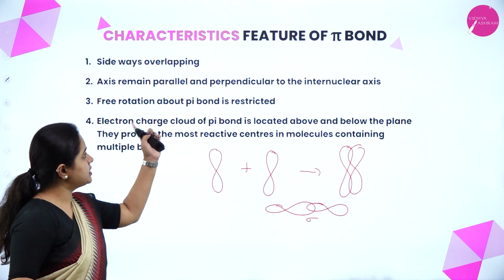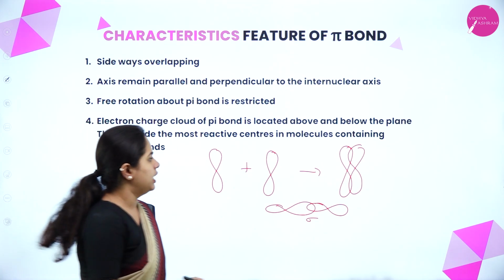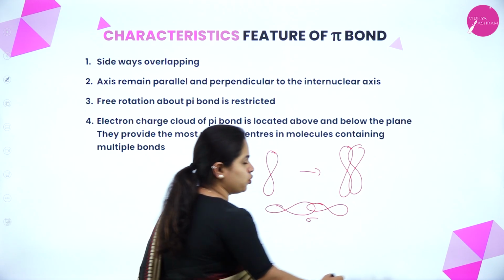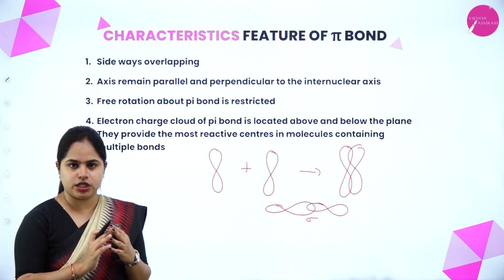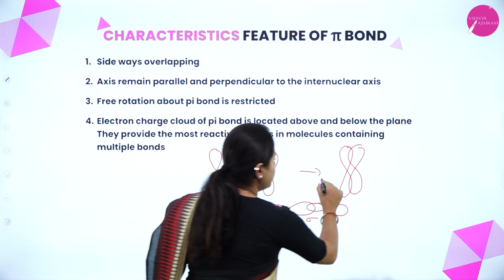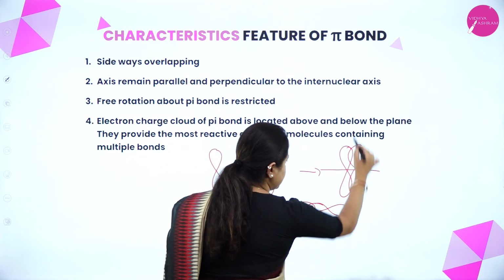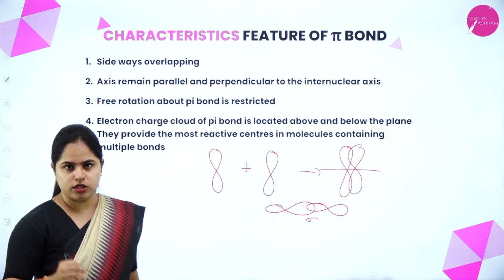Now the axes remain parallel and perpendicular to the internuclear axis. That means the axes of these two orbitals will be parallel to each other and perpendicular to the internuclear axis. The internuclear axis is here, but the axis of the orbital is in this direction, so they are perpendicular to each other.